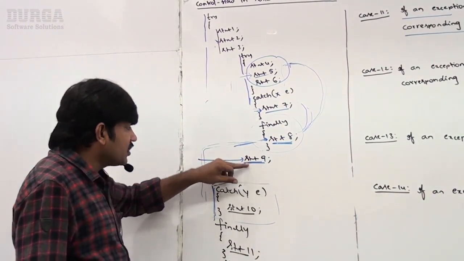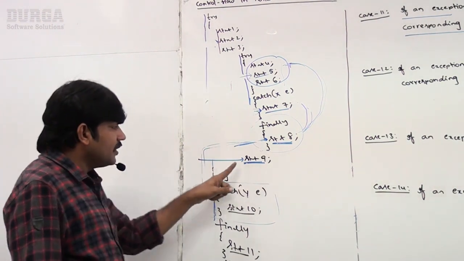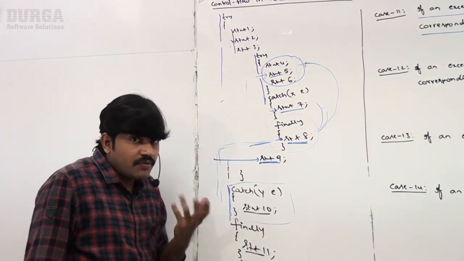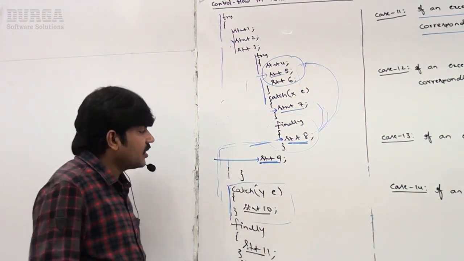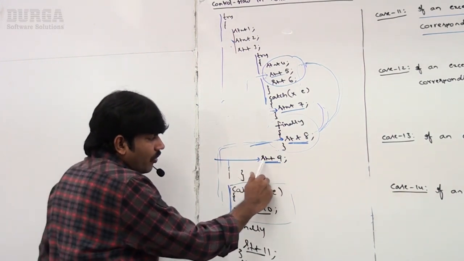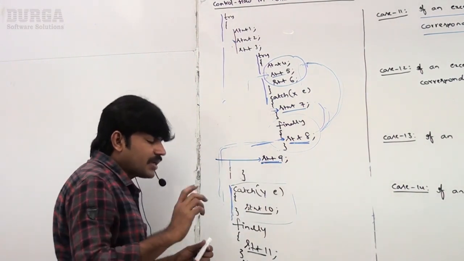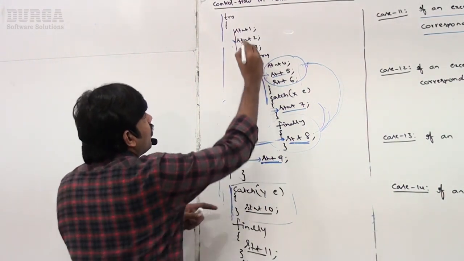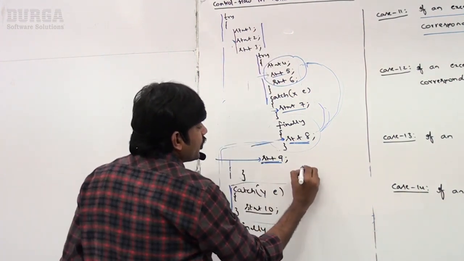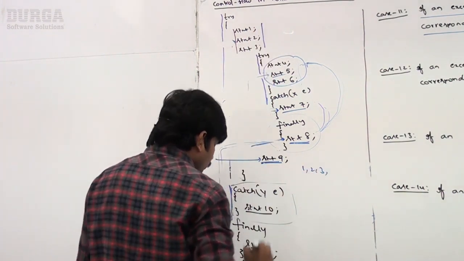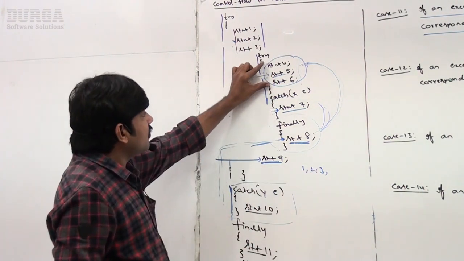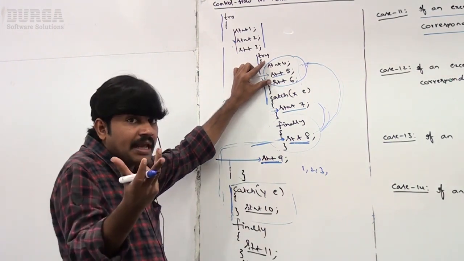Now the last statement inside the outer try. Here the problem is coming. Sir, what is the flow? Now take very special care. How did the control come to statement 9? Observe. 1, 2, 3 should be executed compulsorily. 1, 2, 3. Next, 4, 5, 6 may or may not.